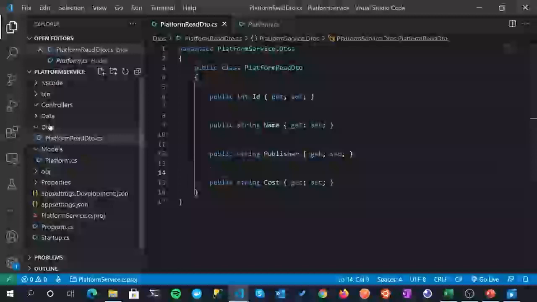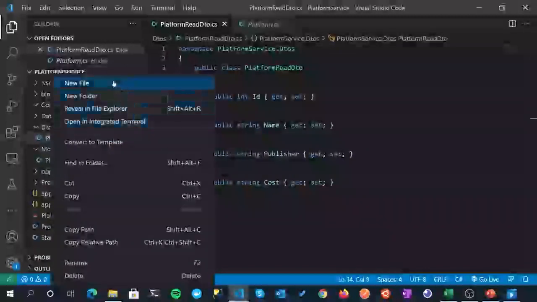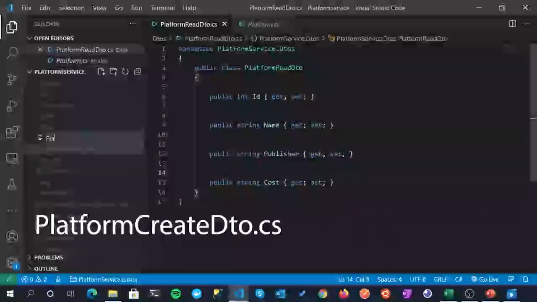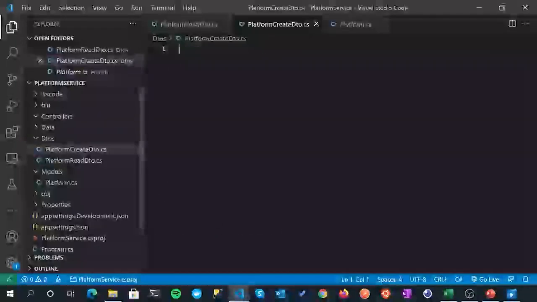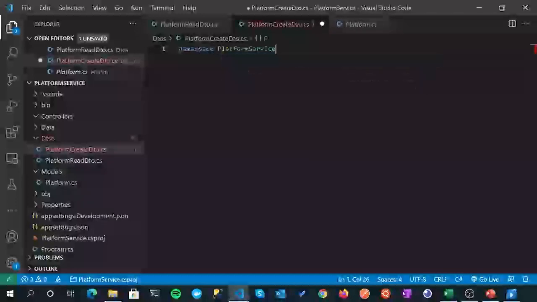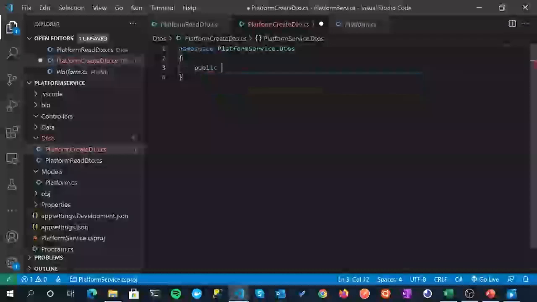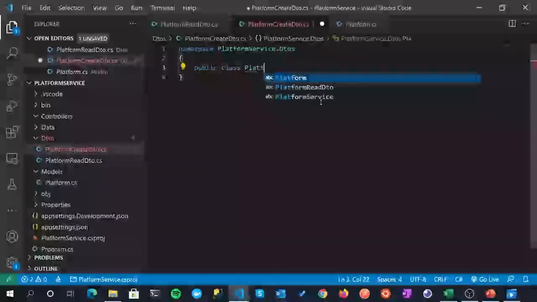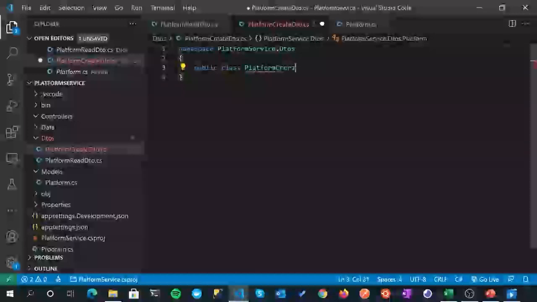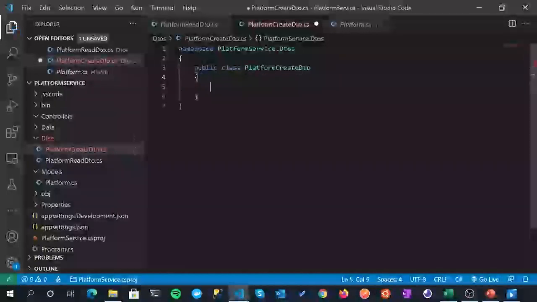So we're going to create another DTO now. A little bit more interesting, new file. I'm going to call this platform create DTO.cs. Platform create DTO.cs. All right, great. So start the namespace as usual. Platform service, DTOs. It's a public class called platform create. I'm typing too fast for my capabilities here. Platform create DTO. All right, fantastic.